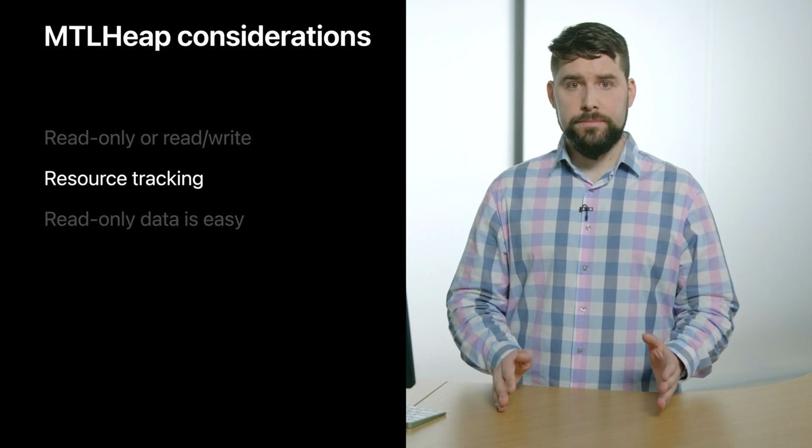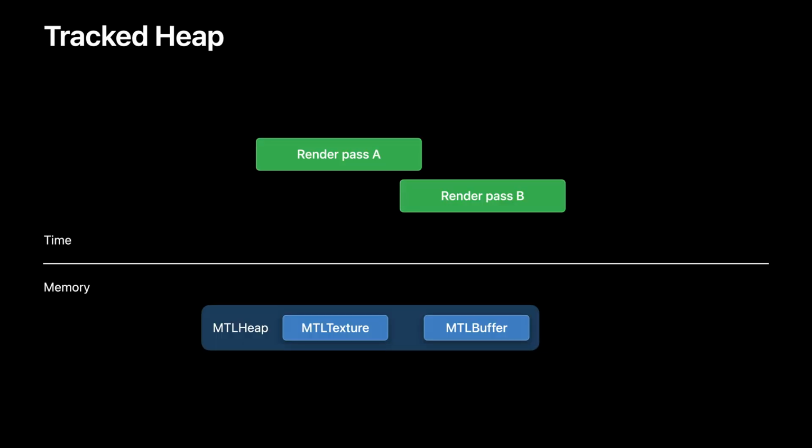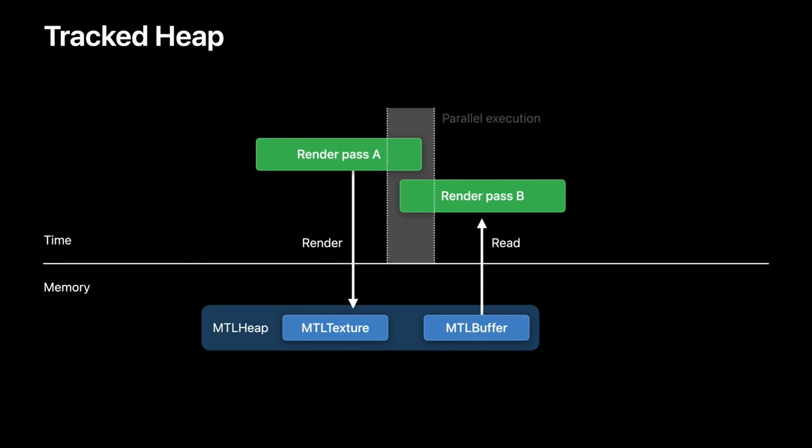Let's take a look. Let's imagine we have two render passes, A and B, accessing resources from the same heap. Render pass A is rendering to a render texture allocated from a track heap. Render pass B is reading from an unrelated buffer that is suballocated from the same heap. Depending on different conditions, render passes A and B may qualify to be executed in parallel by the GPU.